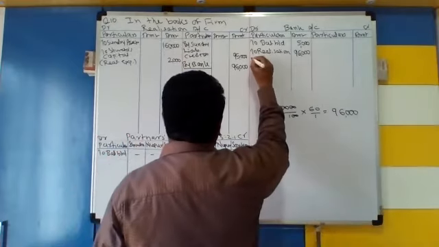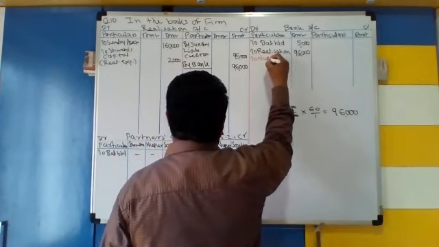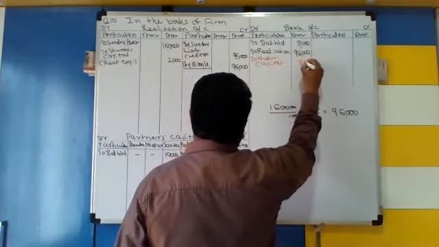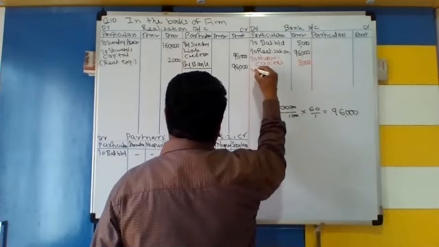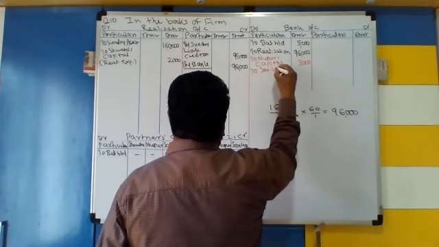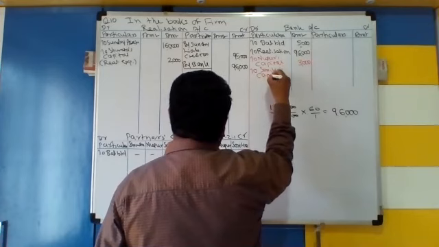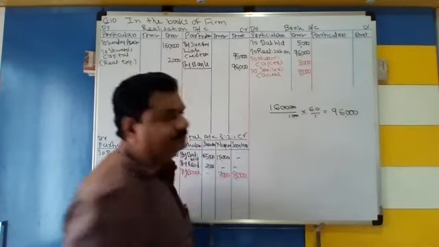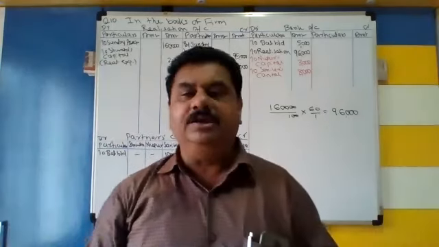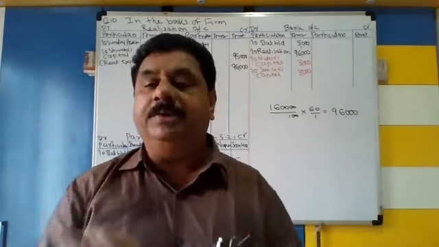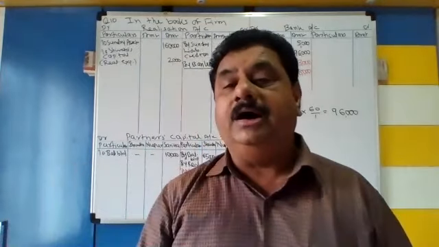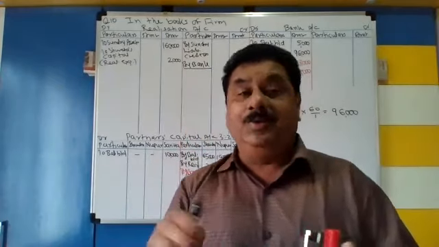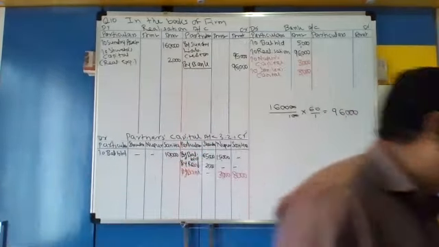By bank, here you write to Nupur's capital 3,000, to Sanika's capital 8,000. So this is the entry for recovery. Here the recovery is given directly in amounts. When the recovery is given in amounts, you should write directly. If it is given in percentage, then you have to do it as we did in question number 9.